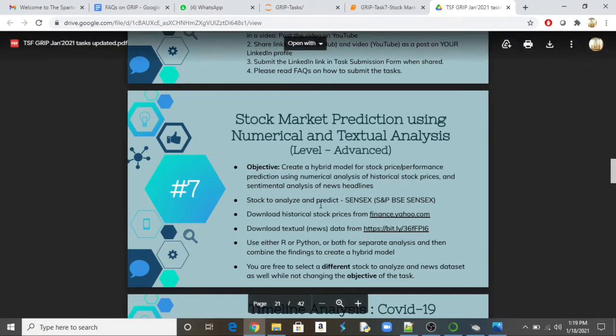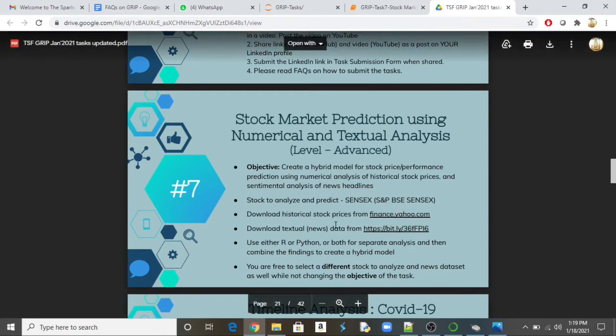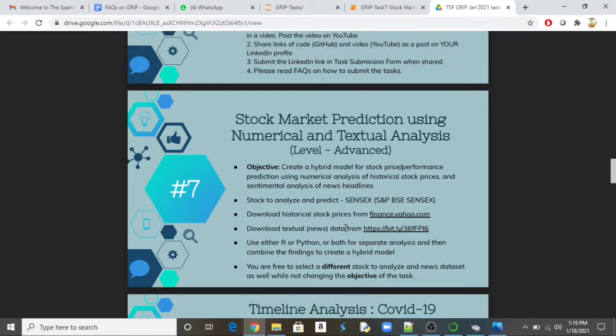So we have two inputs given. One is the historical stock price from finance.yahoo.com. Then we have to download data from the Times of India, the headlines. So by using these two, we have to do the proper analysis.